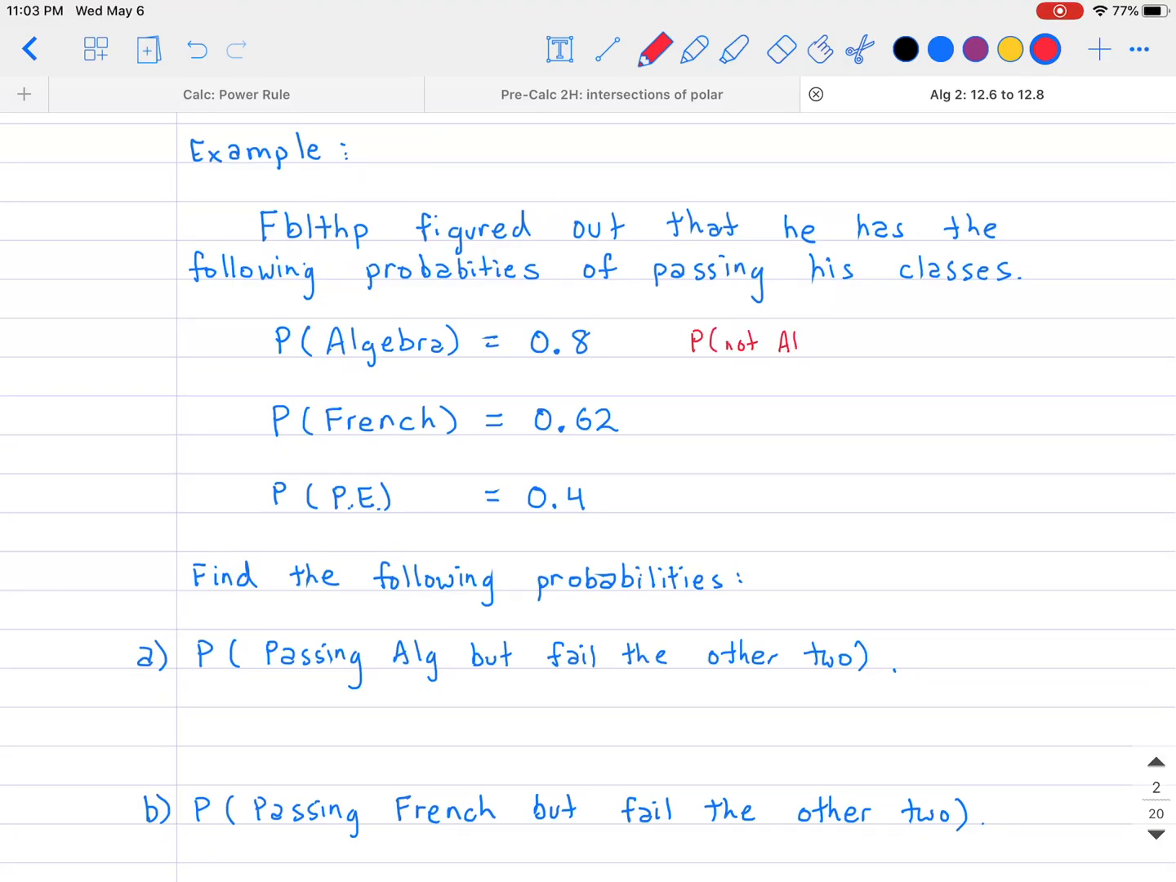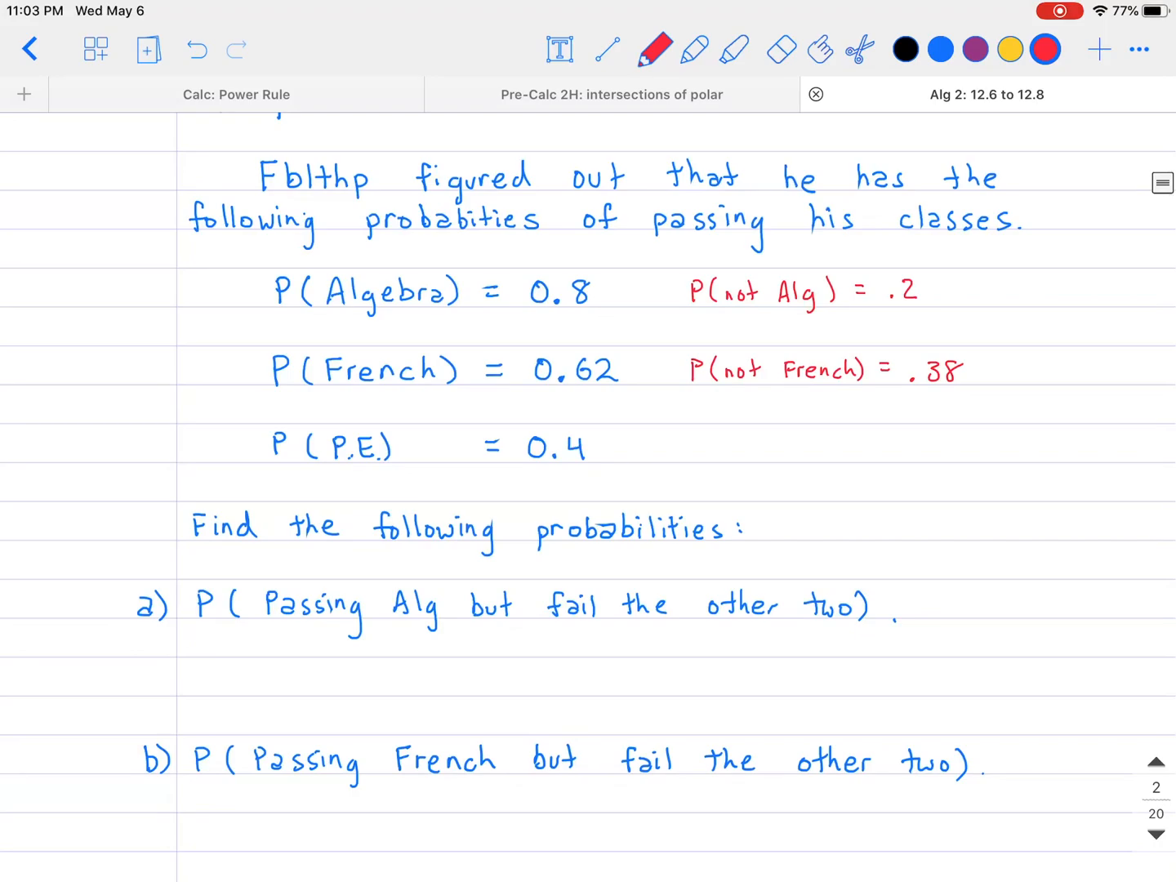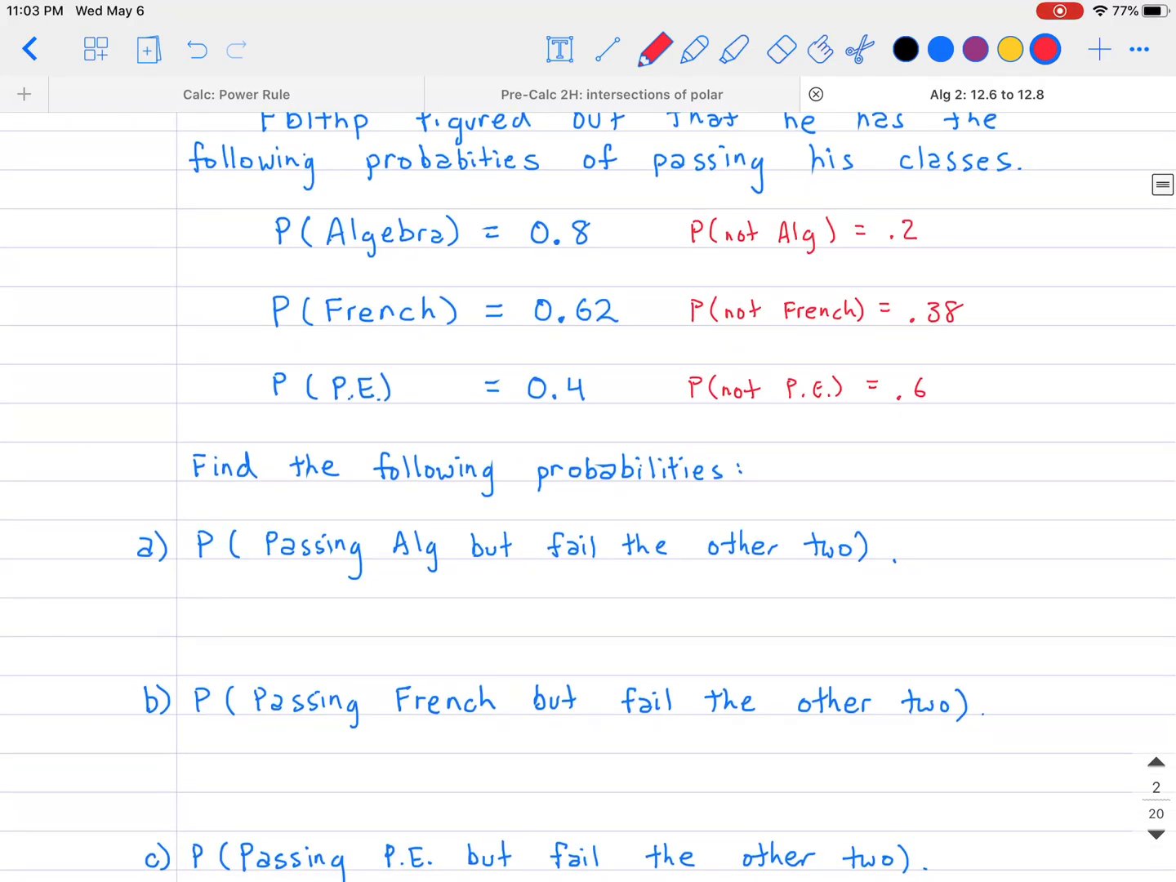So, for example, I want to find out the probability of not passing algebra. I'll say P of not algebra. That's going to be the opposite of 0.8, which is 20%. So it's 0.2 because it's 1 minus 0.8. In addition, I'm going to look at the probability of not passing French. If you are not going to pass French, then it's going to be 0.38, because again, 0.62 plus 0.38 has to equal 1. And finally, the probability of not passing PE is the opposite of 0.4, which is equal to 0.6. So all 6 of these are definitely going to help us out here.